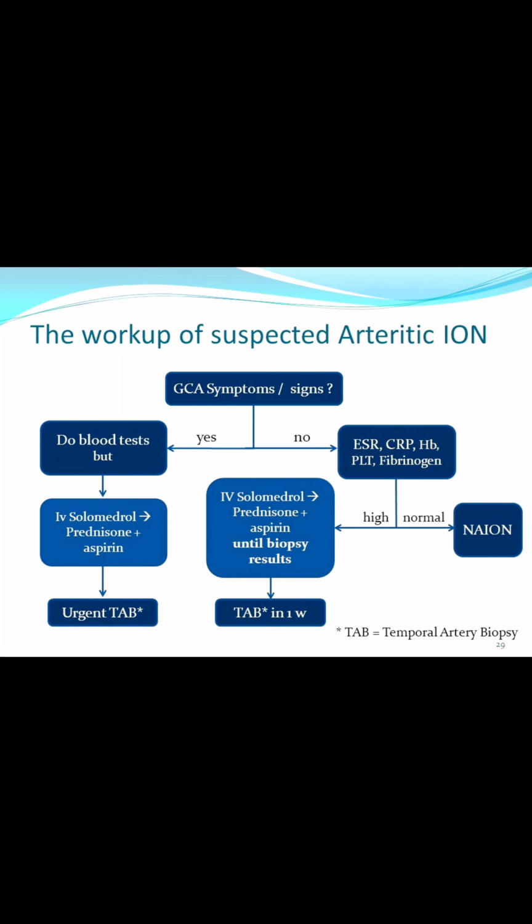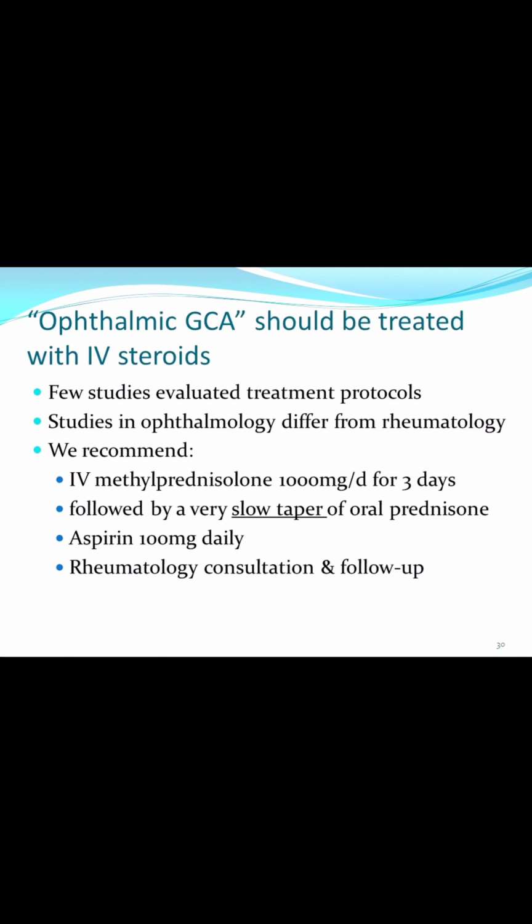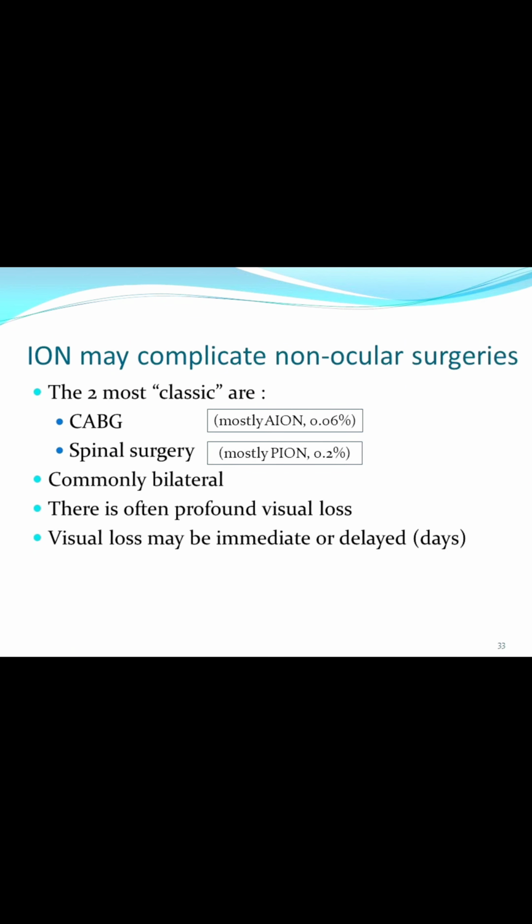Workup includes ESR, CRP, platelets, fibrinogen, hemoglobin and temporal artery biopsy. It should be treated with IV steroid, methylprednisolone 1 gram for 3 days, followed by a slow taper of oral prednisolone, and aspirin 100 mg daily can be given.